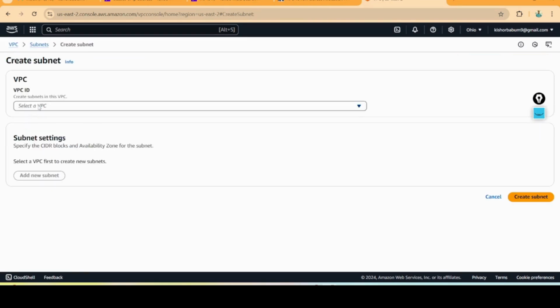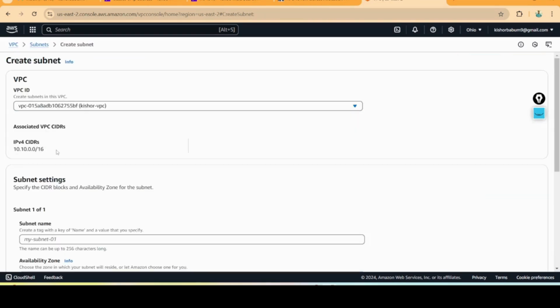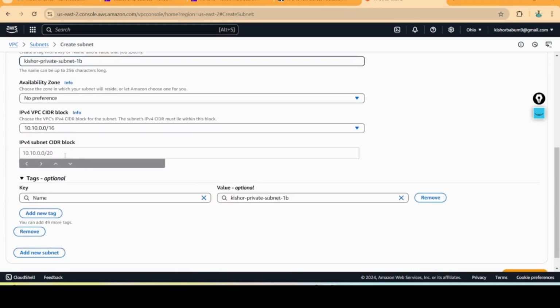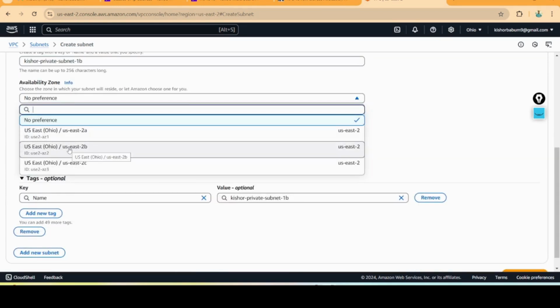And I am going to create one more private subnet using my VPC here. Private-subnet-1B. For availability zone I am giving here 2B.